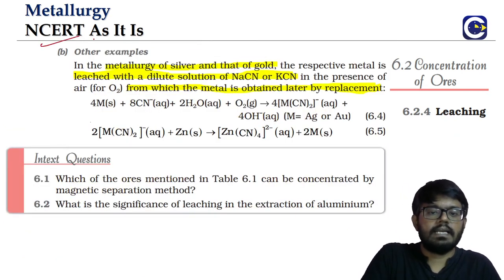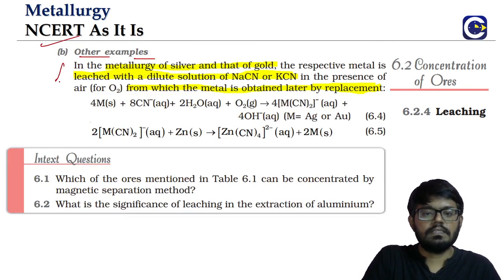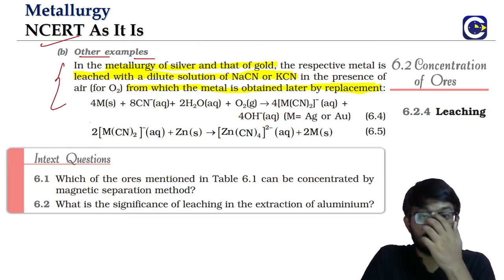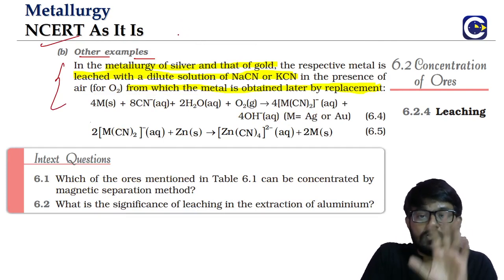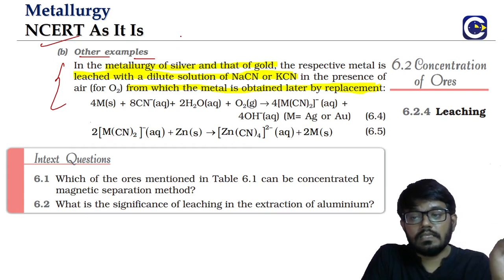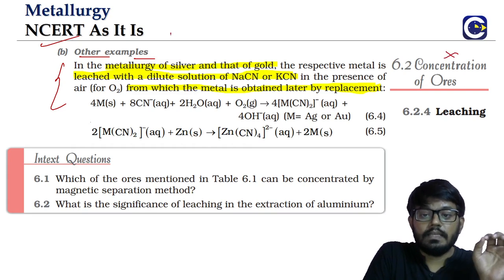Next we look at the second example of leaching. This is a slightly different category. Why? Because this is not just enriching or concentration of the ore. It is also the method for the entire preparation of the metal from its ore.